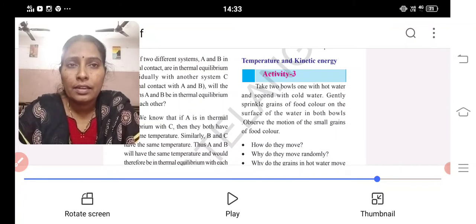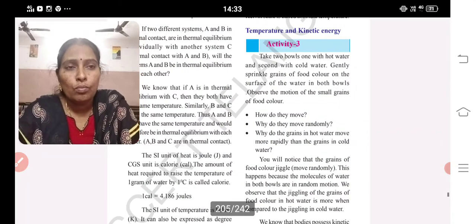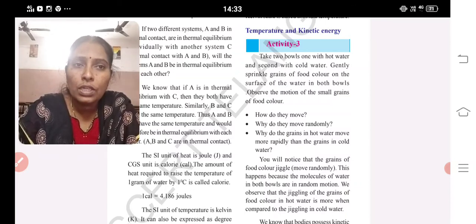Temperature and kinetic energy. Take 2 bowls, one with hot water and the second with cold water. Gently sprinkle grains of food color on the surface of the water in both bowls. Observe the motion of the small grains. How do they move? Why do they move randomly? Why do the grains in hot water move more randomly than in the cold water? You will notice that the food color moves randomly.